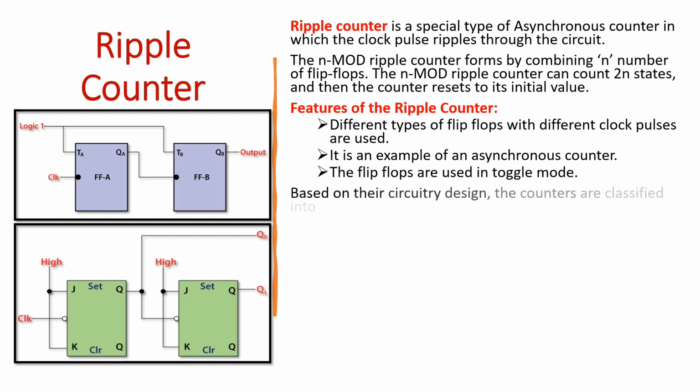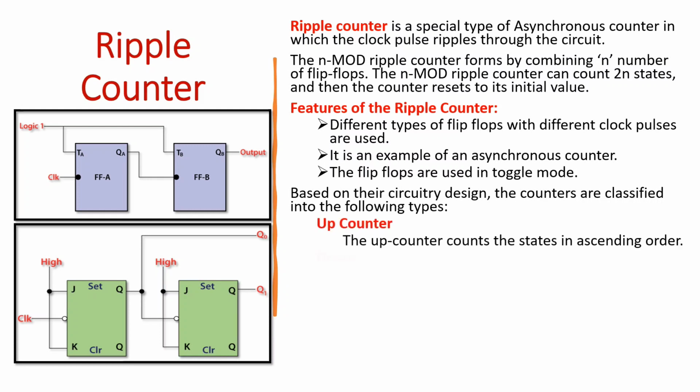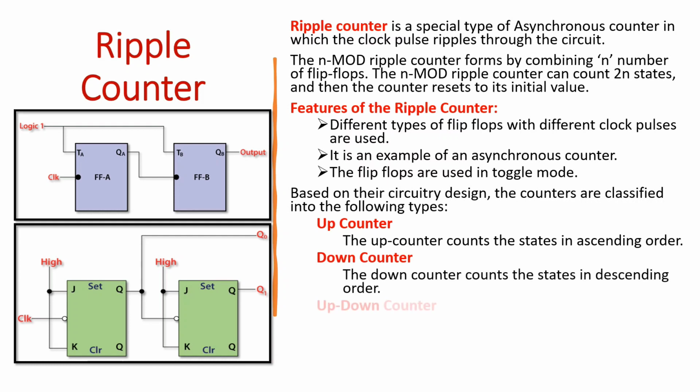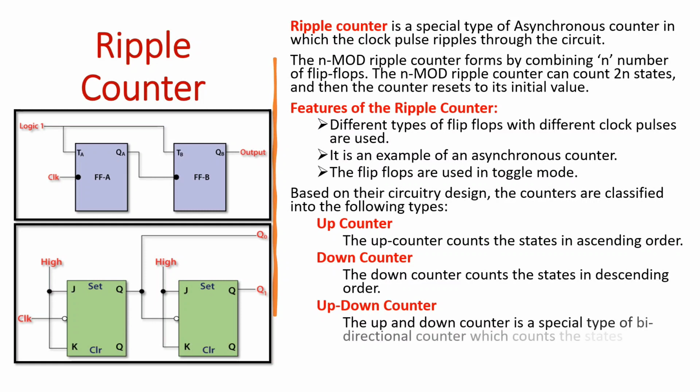Up counter. The up counter counts the states in ascending order. Down counter. The down counter counts the states in descending order. Up-down counter. The up-down counter is a special type of bidirectional counter which counts the states either in the forward direction or reverse direction. It is also referred to as the reversible counter.